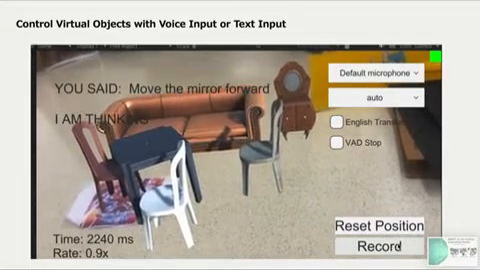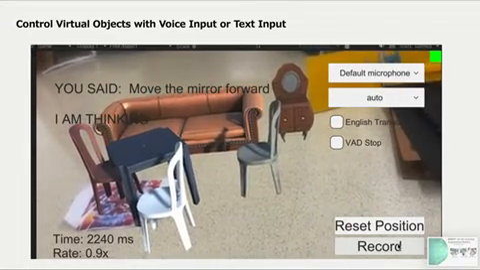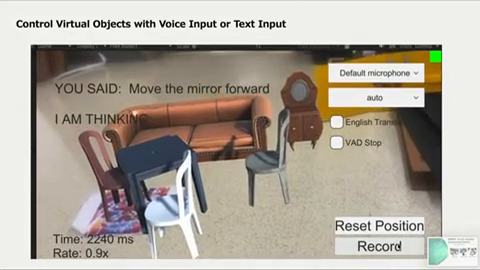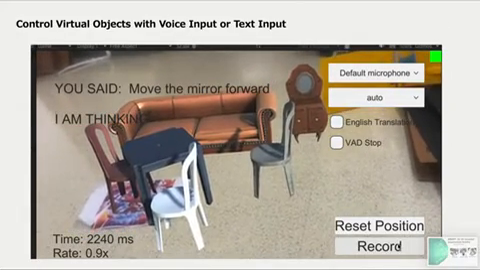So the idea here is that we need to be able to recognize the object, segment the object, and move it and perform any action.